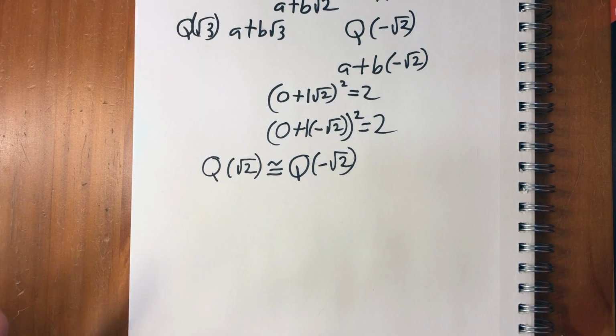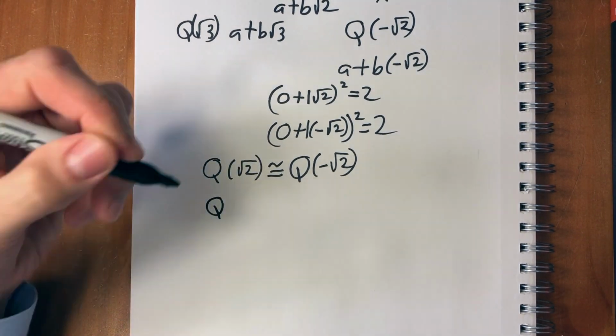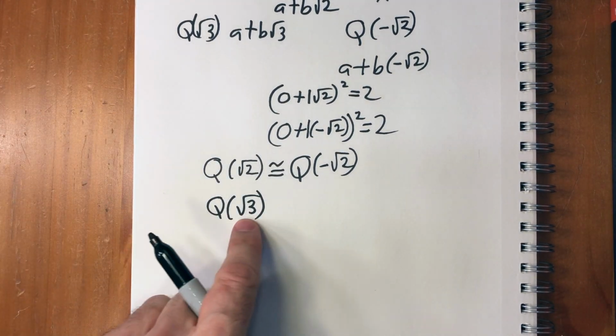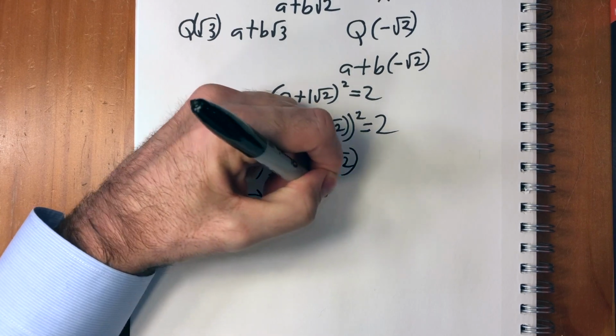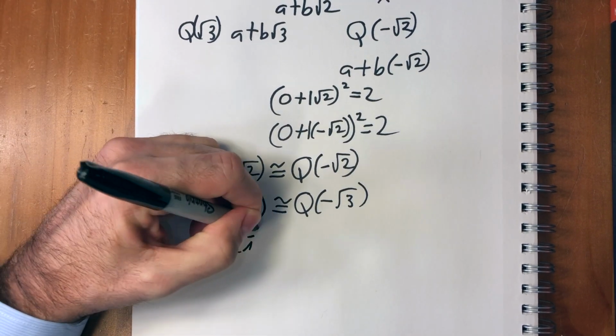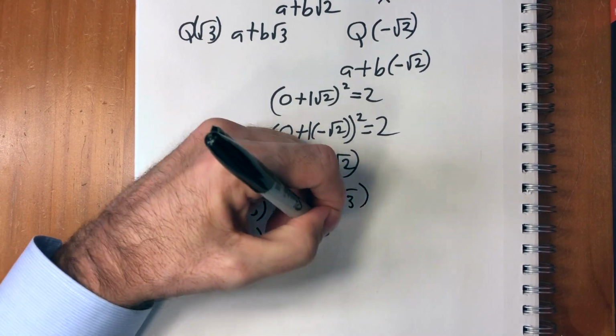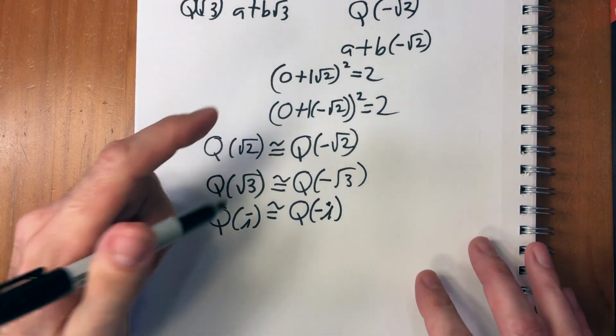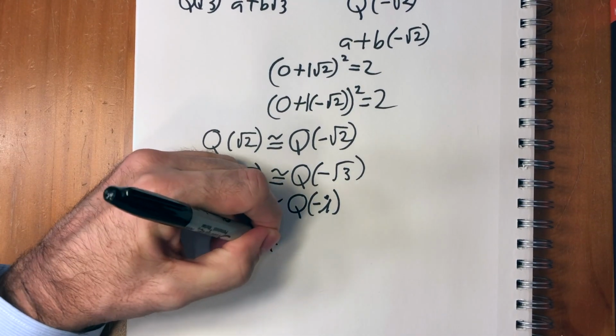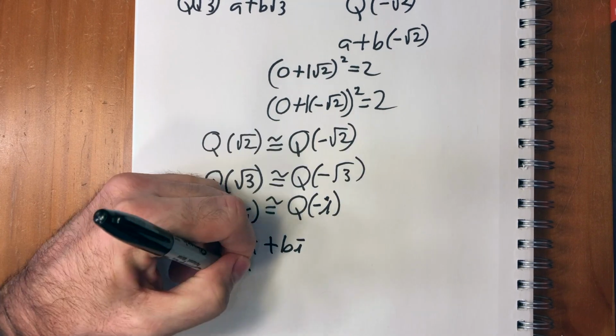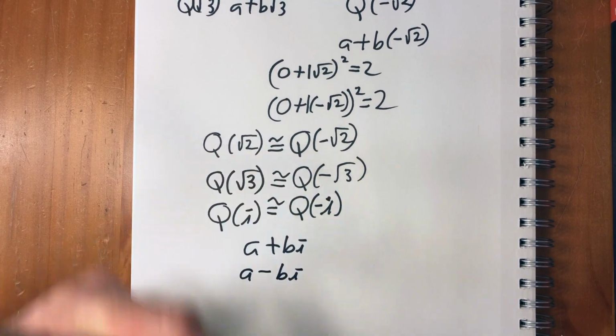And the same thing, of course, is true with the other ones as well. This has a field that's isomorphic to it, minus square root of 3. And of course, i has a field that's isomorphic to it, which is minus i. And what are these? If you look at i, it's very familiar. a plus bi and a minus bi, these are conjugates, right?